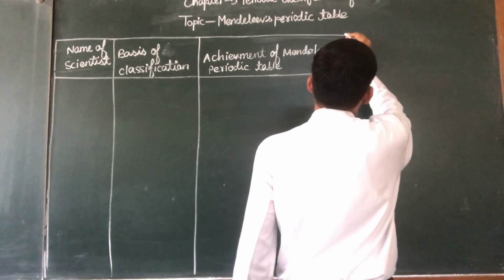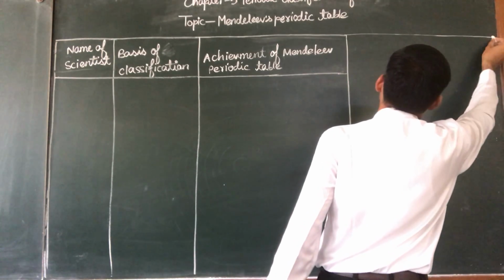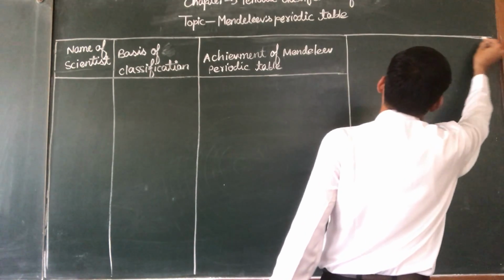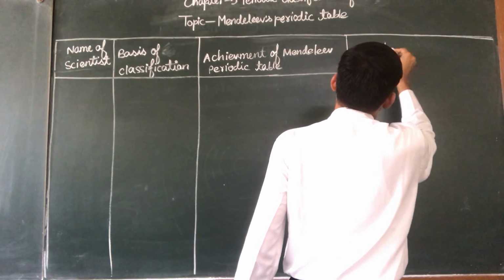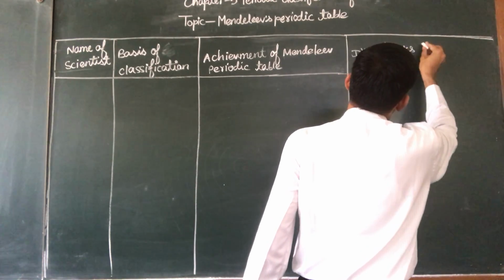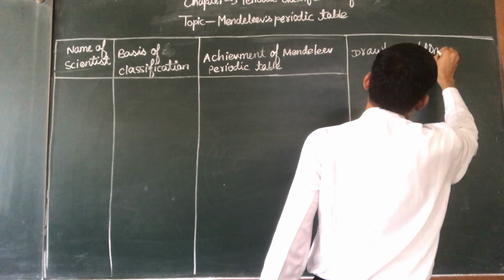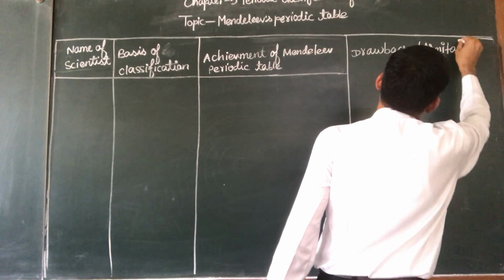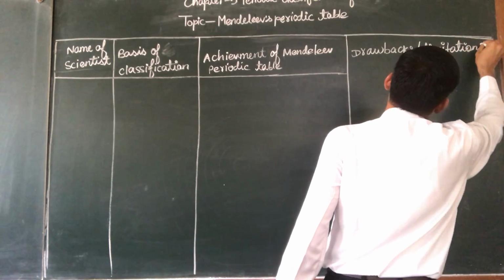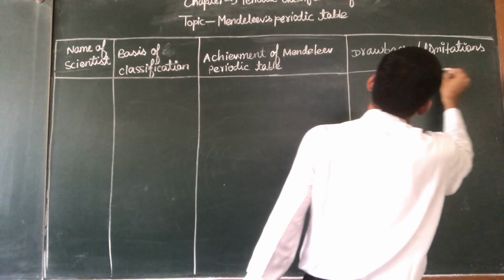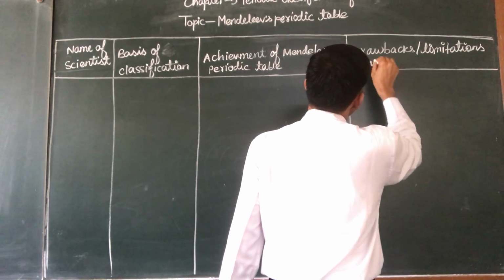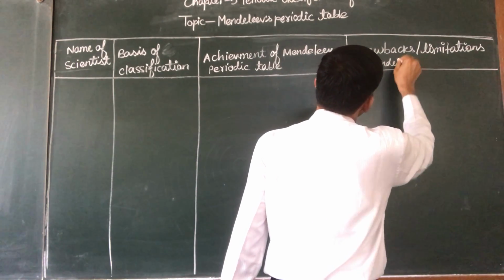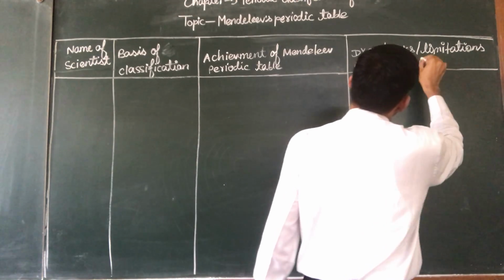And the last is drawbacks or limitations of Mendeleev periodic table.